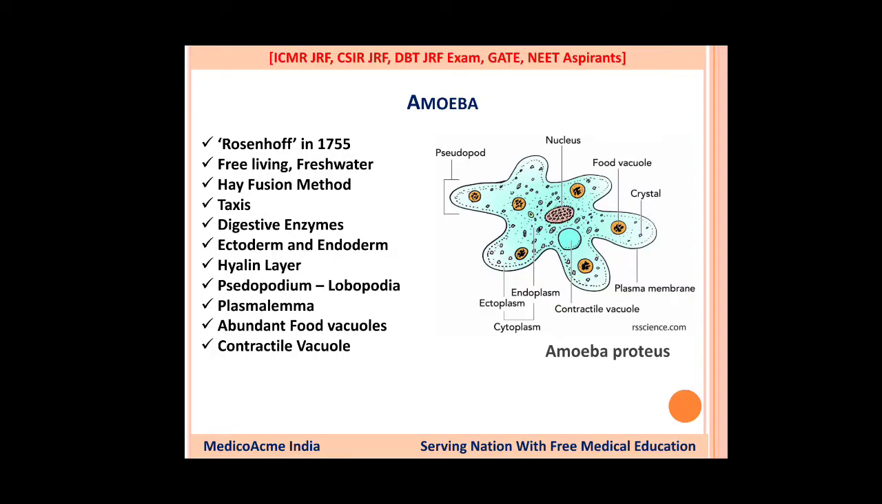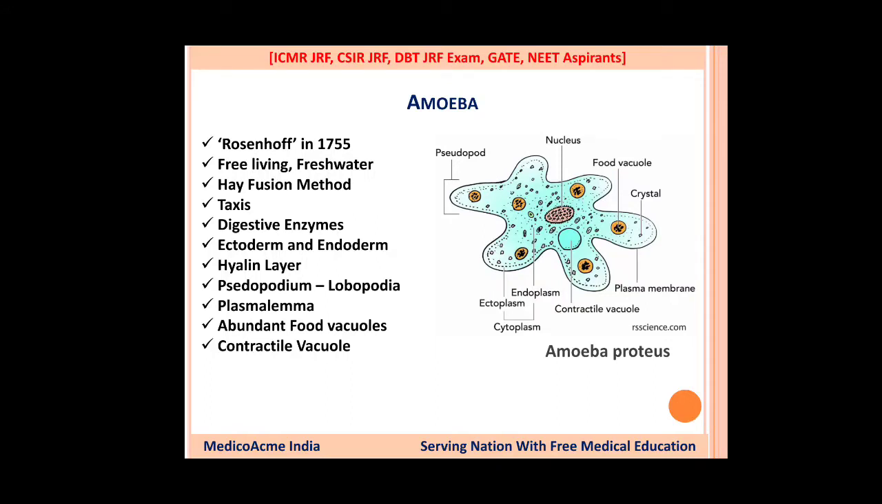Pseudopodium, as you all know: Sarcodina is the group where locomotion occurs through pseudopodia. Pseudopodia can be of two types. The first one is lobopodium, and the second one is monopodium. Lobopodium means many lobes, or polypodia, multiple pseudopodia seen in the organism. It is not the case, as you will see in the next slide, with Entamoeba, which has a monopodium, that is a single pseudopodium from which locomotion occurs.